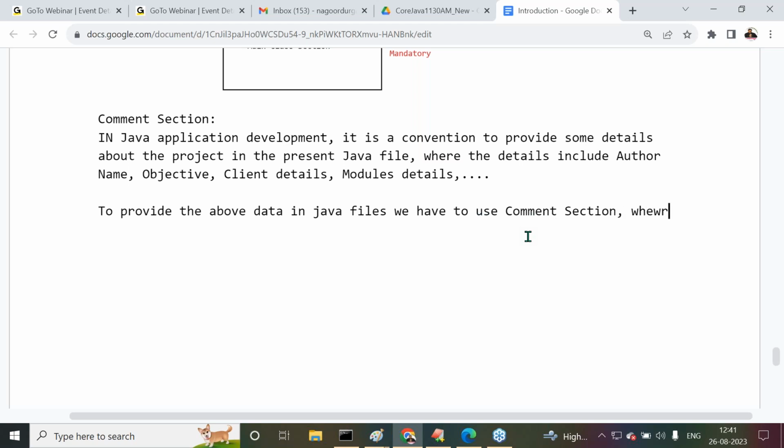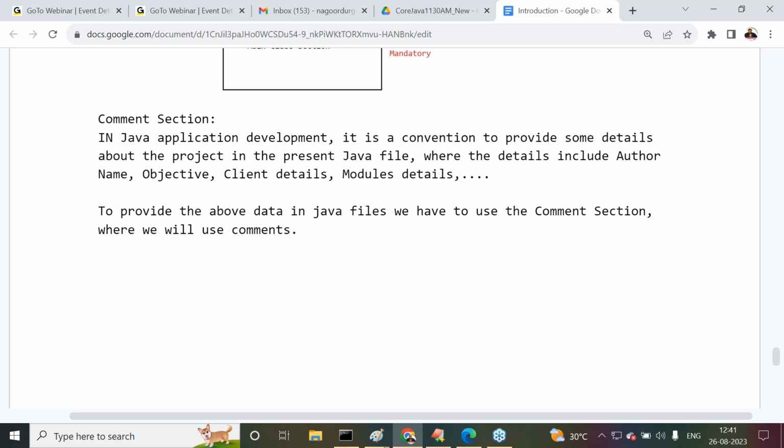Where we will use comments. This is the meaning of the comment section and comments. Inside the comment section, we are going to have comments only. Is that following or not?